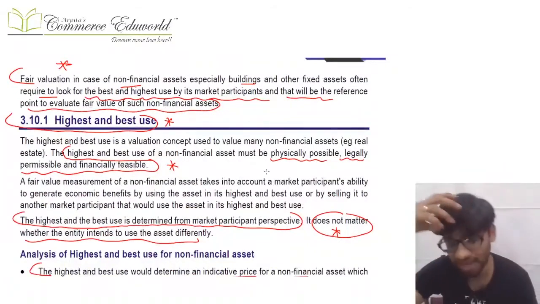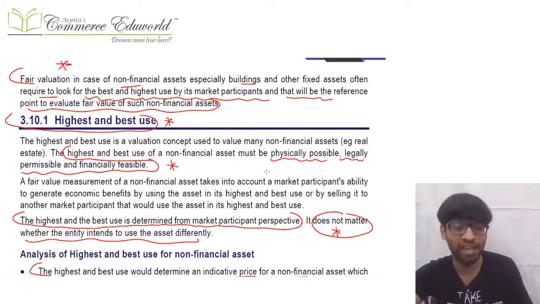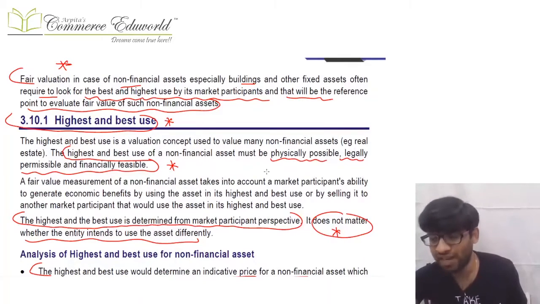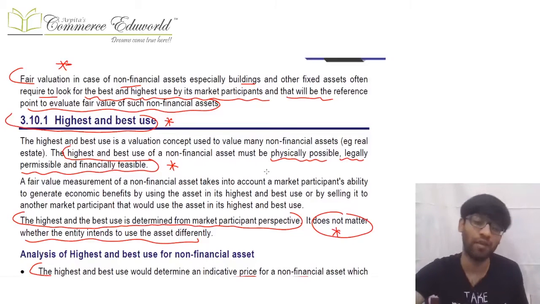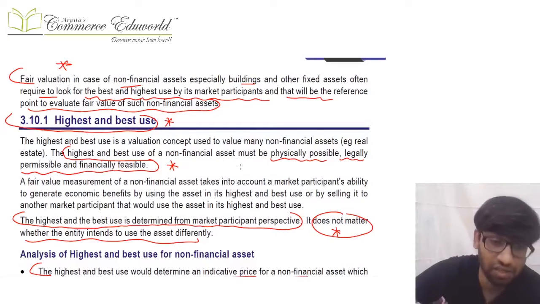Now, non-financial assets generally do not have an active market available, and therefore in case of non-financial assets we want to calculate fair value. Therefore the standard permits you to use highest and best use as a reference point for calculating fair value. Why? Because these non-financial assets generally do not have an active market, so it becomes very difficult to calculate the fair value.